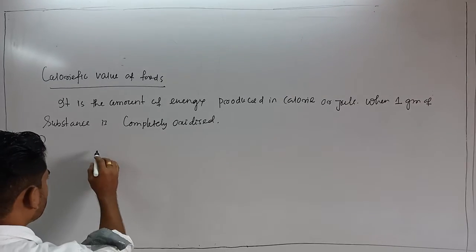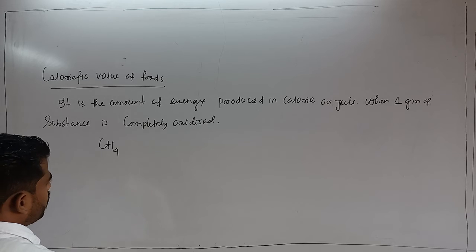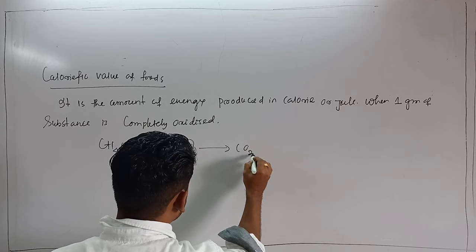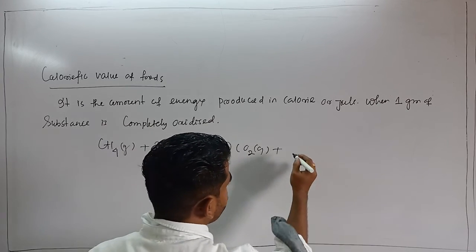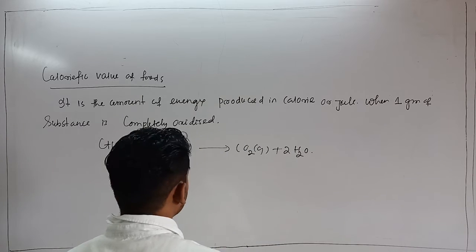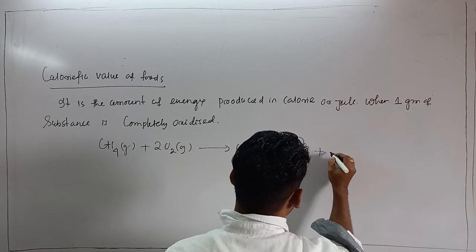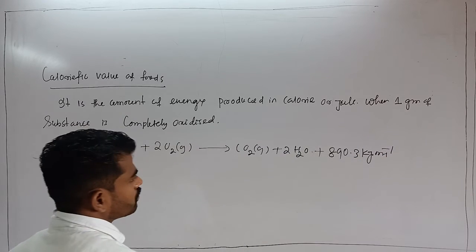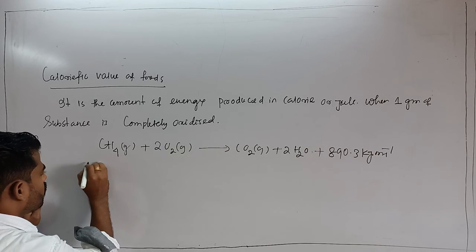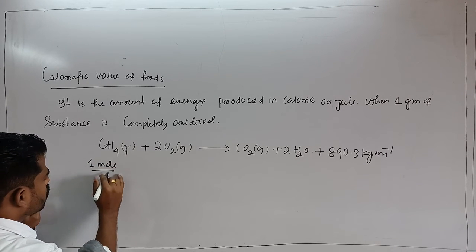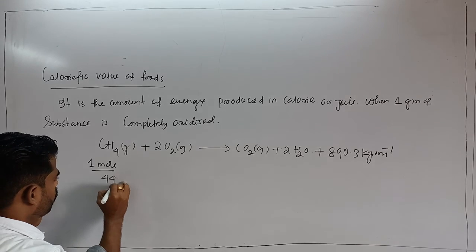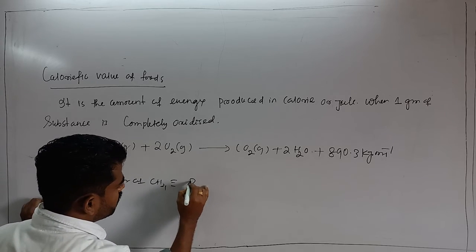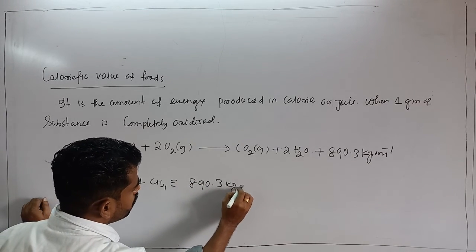For example, if I consider, just now I have discussed methane, its oxidation with oxygen gives you carbon dioxide plus water, and the liberation of energy, minus 890.3 kilojoule per mole. That clear? So here you see this is the combustion of 1 mole of methane. So 1 mole of methane means 44 gram of methane, the energy released is 890.3 kilojoule per mole.